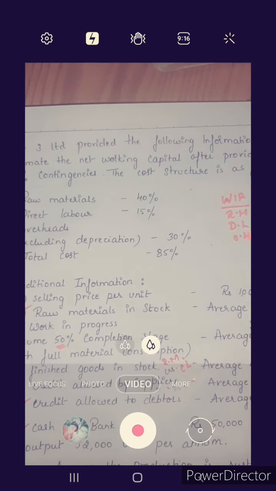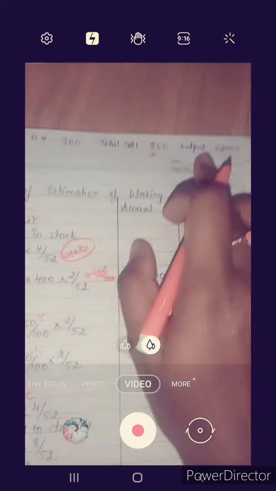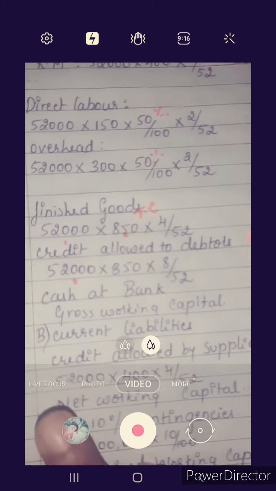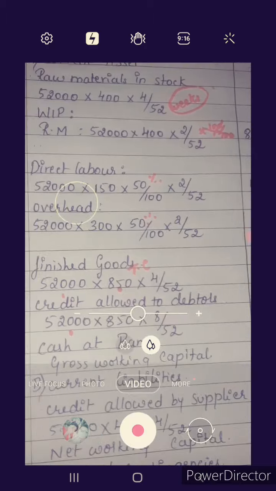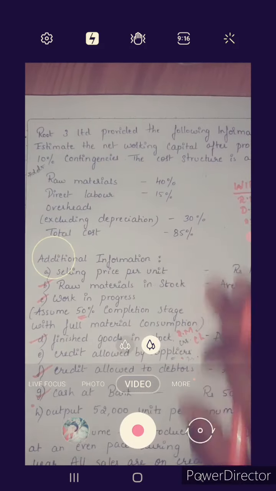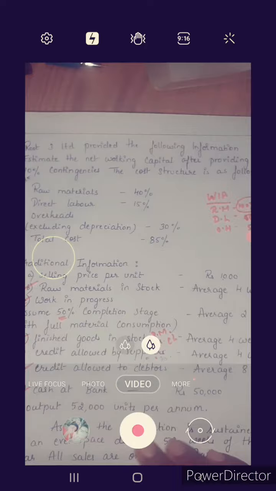So on the basis of raw material cost, we have to calculate: output 52,000, raw material 400, into average period 4 weeks, that is equal to 16 lakh. That is the one current liability item; no other current liability items.